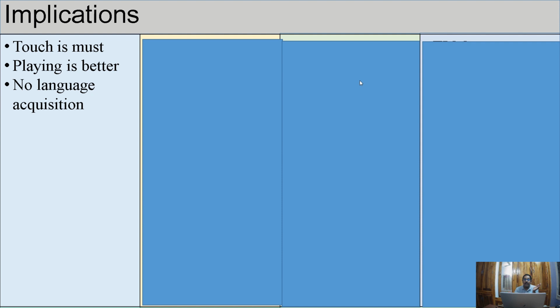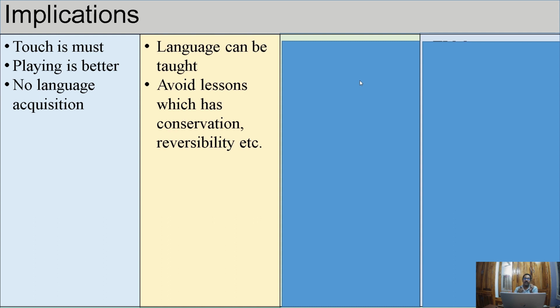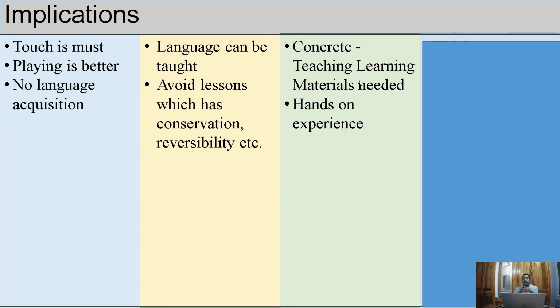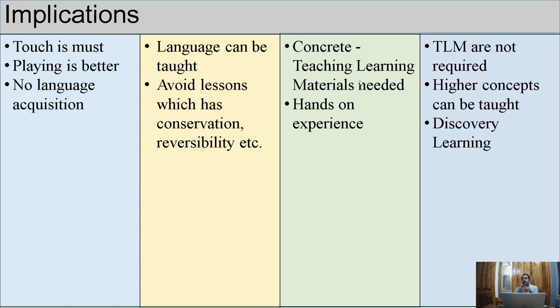And what are its implications? Sensorimotor stage: practice is best, playing is better, no language acquisition. Here language can be taught, avoid lesson switches, conservation and reversibility, etc. So concrete teaching learning materials are needed, hands-on experience can be given. Here TLM may not be required, but even if you show it, it will be better. Higher concepts can be taught because they can form hypotheses, they can test the hypotheses, discovery learning.